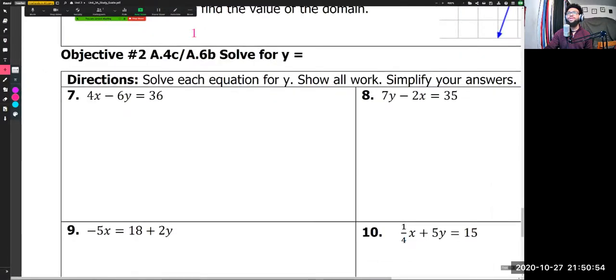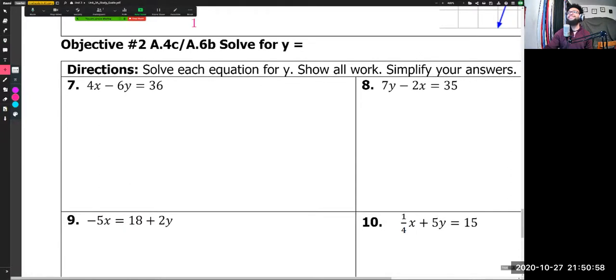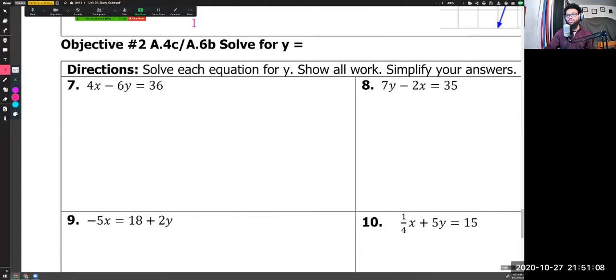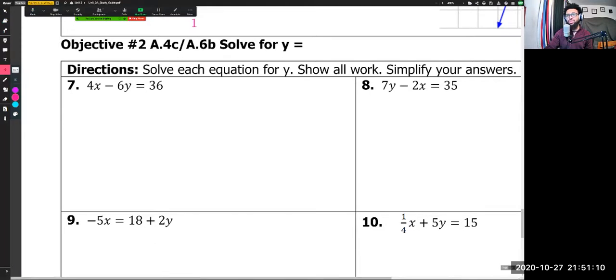Number 7, our directions are to solve each equation for y, show all work, and simplify our answers. So we're going to solve for y. Solving for y, those are our literal equations, which we spent some time on in Unit 1. We spent some time reviewing. We've had a lesson on it just recently. So this should be something we are getting very familiar with.